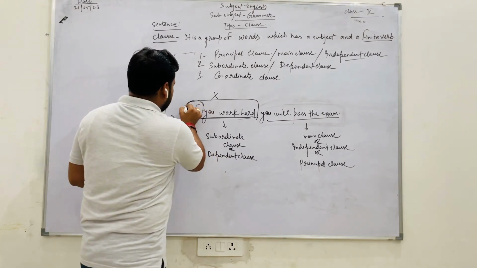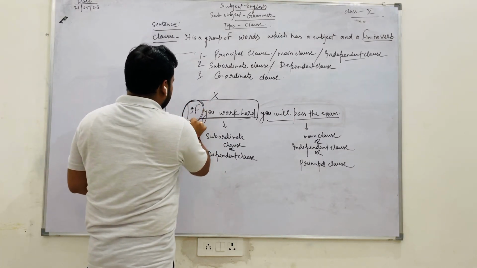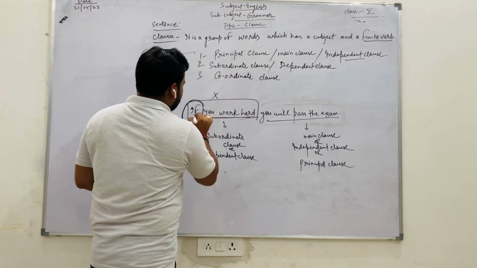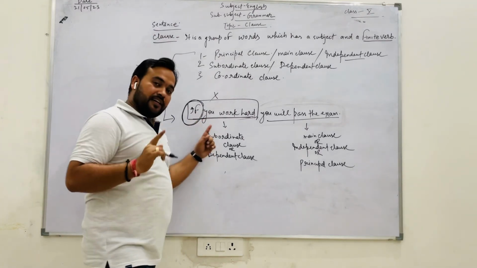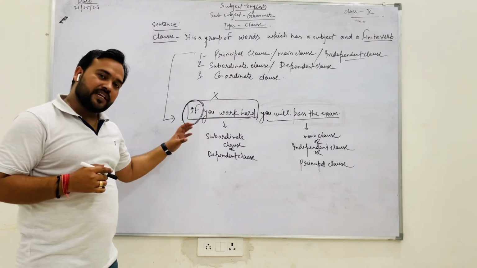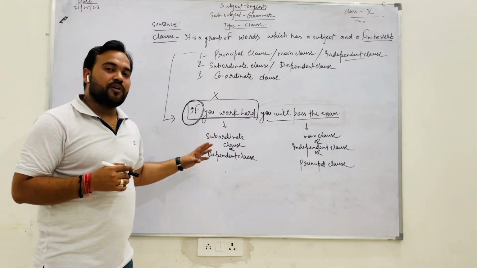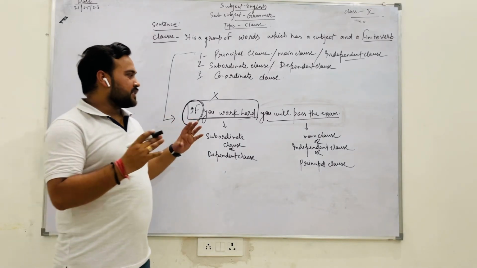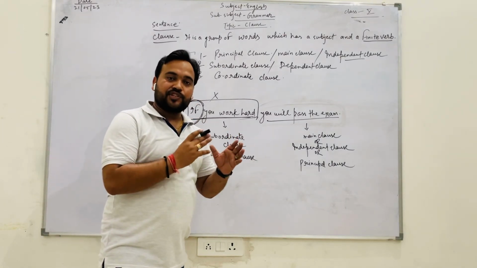Here you see this is the subordinating conjunction given in this clause, and it means this is a subordinate clause. To identify this, we can follow this formula. So I think now it is clear which is dependent and which is independent.